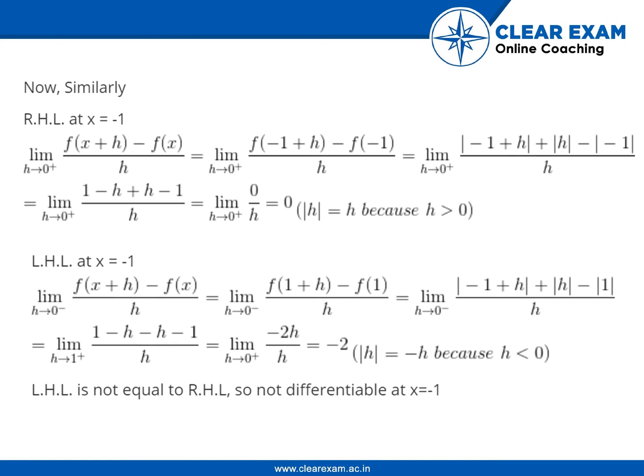Left hand limit at x = -1. Limit of (f(x + h) - f(x))/h where h tends to 0 is equal to limit of (f(-1 + h) - f(-1))/h where h tends to 0, which is equal to limit of (|-1 + h| + |h| - |1|)/h, which is equal to limit of (1 - h - 1)/h, which is limit of -2h/h where h tends to 0, equal to -2. |h| = -h because h is less than 0. LHL is not equal to RHL, so it is not differentiable at x = -1. Hence, there are exactly 2 points where it is not differentiable.